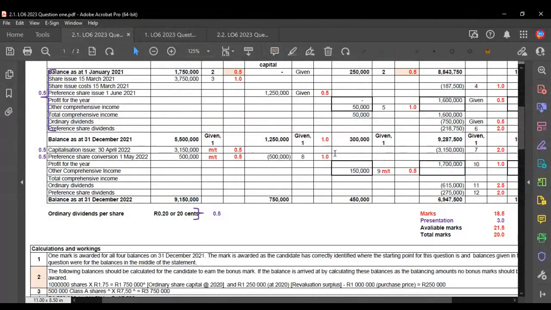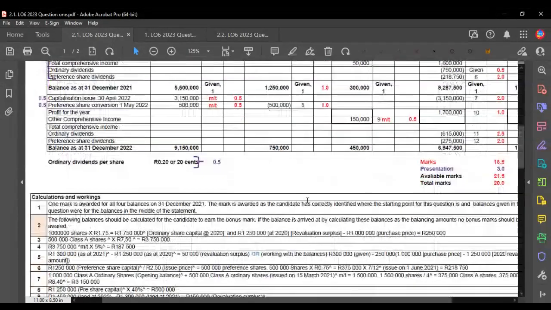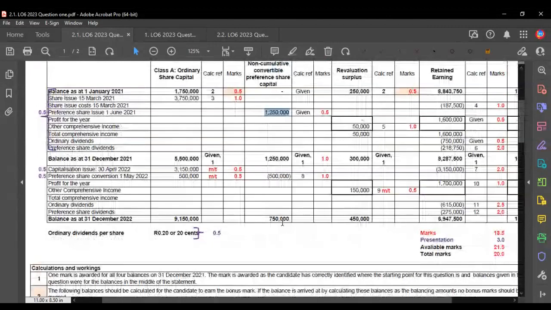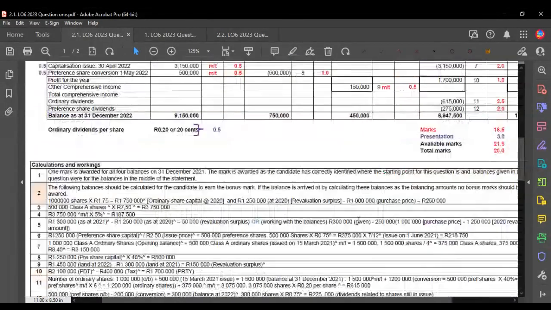But we can work backwards to get the number of shares, by taking 1,250,000 and dividing it by 250, and that would actually give us the number of shares issued. Right? Although we're not going to calculate it immediately, you're going to need to calculate it for the dividend. But it's just interesting that they never really gave us the number of shares, and we had to work backwards to get it, right?